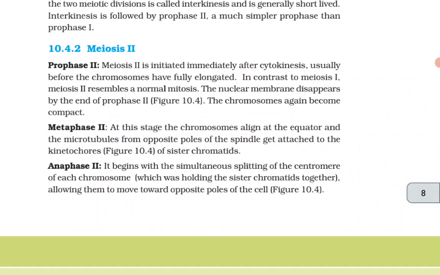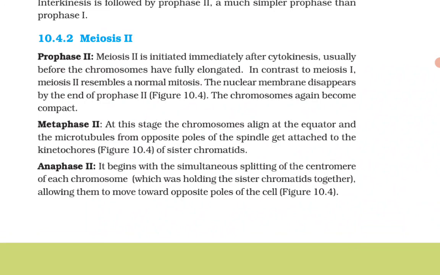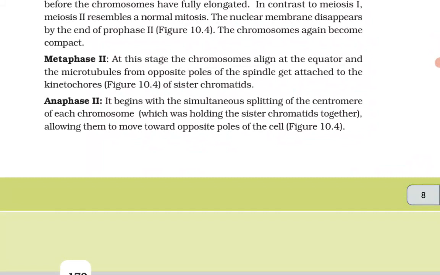Metaphase 2: at this stage, the chromosomes align at the equator and the microtubules from opposite poles of the spindle get attached to the kinetochores of the sister chromatids. Anaphase 2: it begins with the simultaneous splitting of the centromeres of each chromosome, which was holding the sister chromatids together, allowing them to move towards opposite poles of the cell.